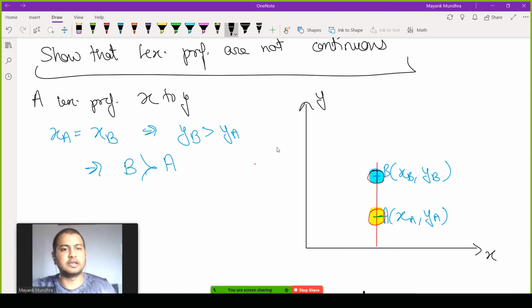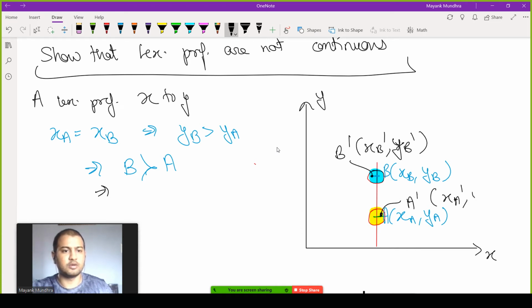But now let me take a bundle in this circle which is to the left of B, B prime, and a bundle to the right of A, which is A prime. If this bundle is XB prime comma YB prime, and this bundle A prime is XA prime comma YA prime, then since XA equals XB, we have XB prime less than XB, which is equal to XA, which is less than XA prime.